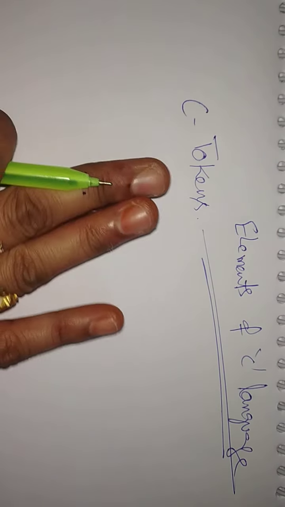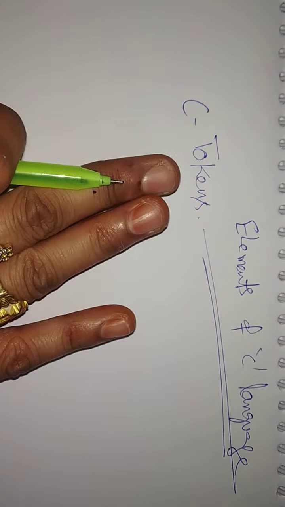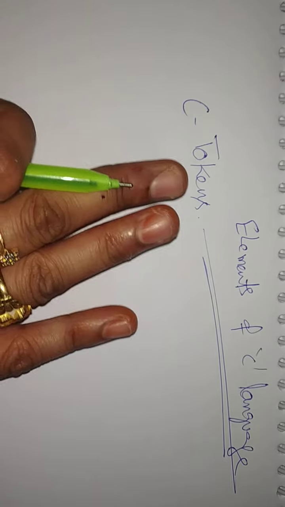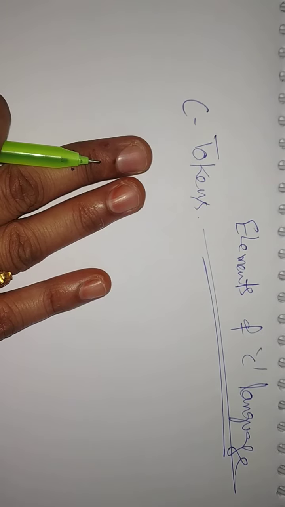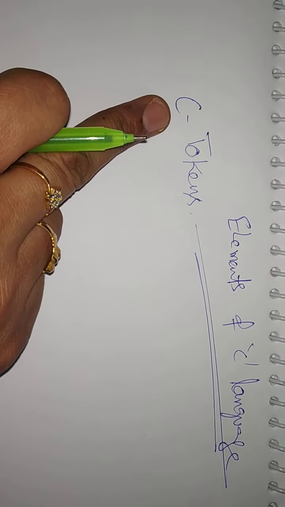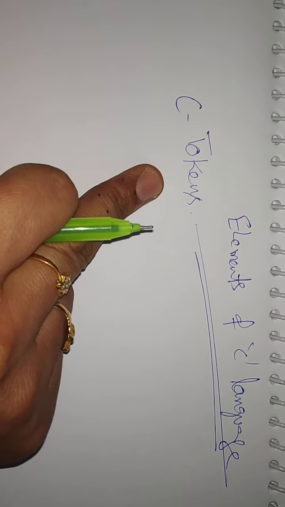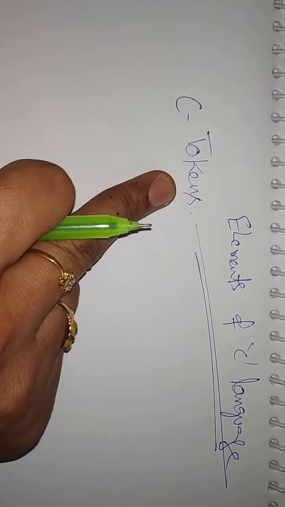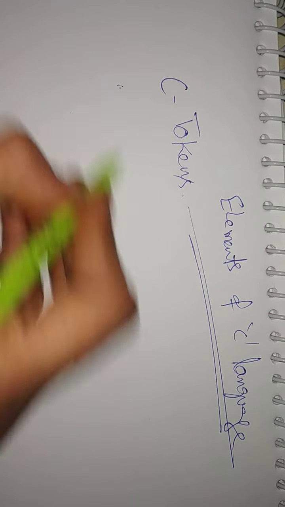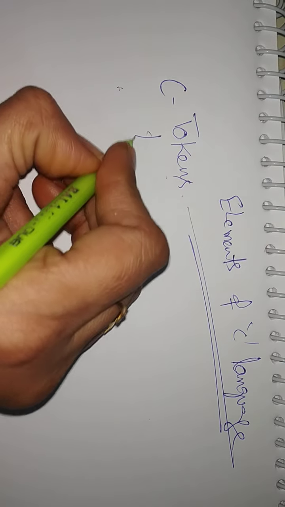Same in C also. If you want to do programming with C language, we have to know the basic elements in C. The first basic elements involved in C are called C tokens. One by one I will tell you what the C tokens are.